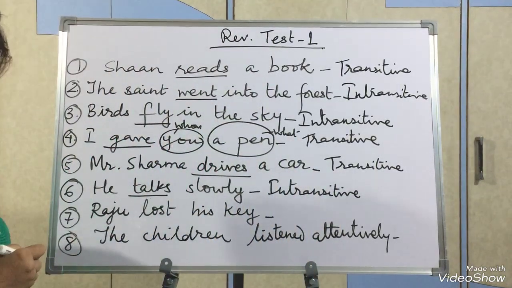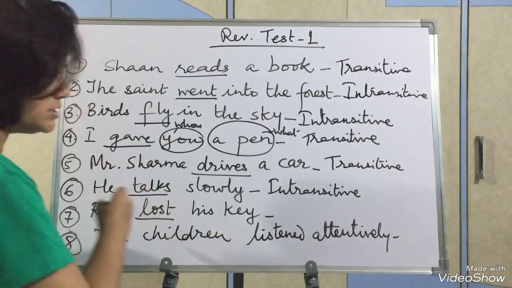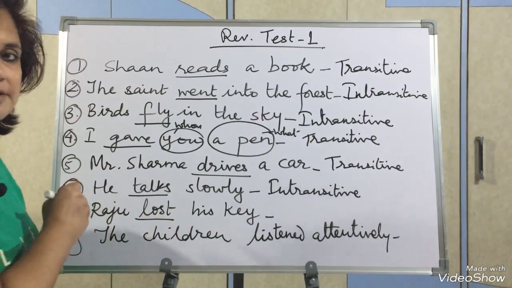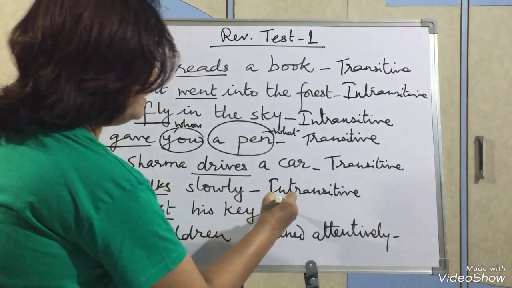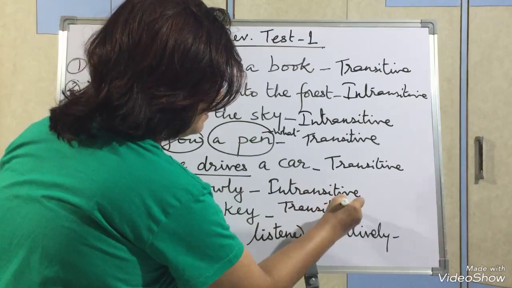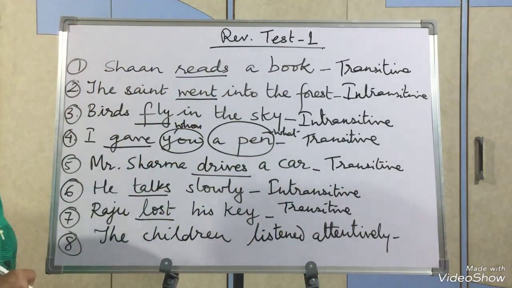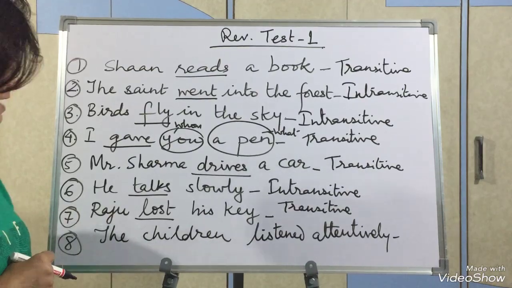Understood, children? Raju lost his key. The verb is lost. Raju lost what? His key. The answer is coming. So lost will be a transitive verb. I hope, children, you are understanding, since you all are very intelligent boys and girls as well.